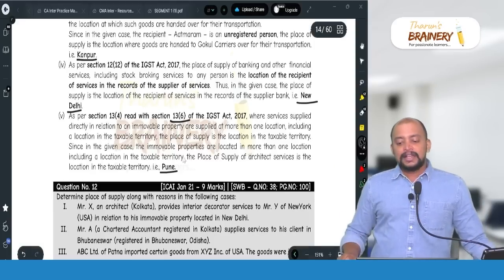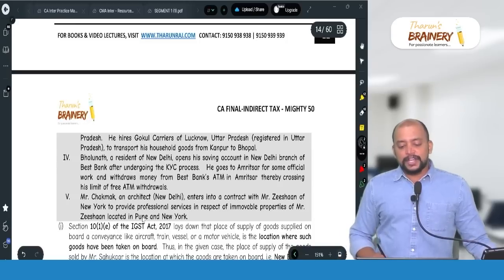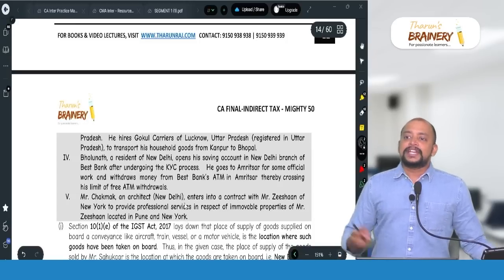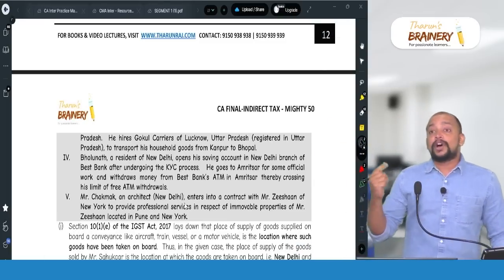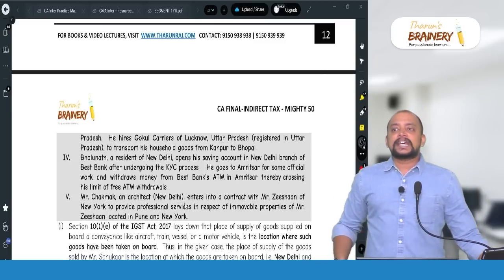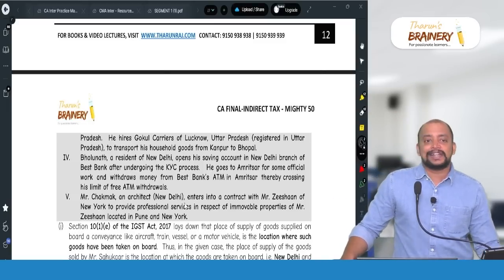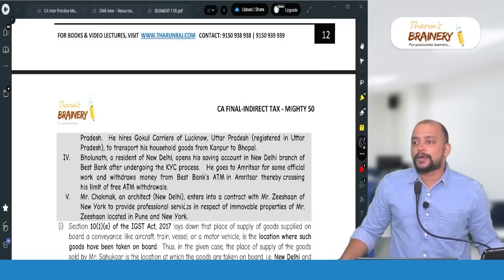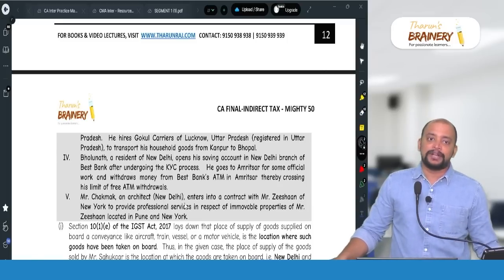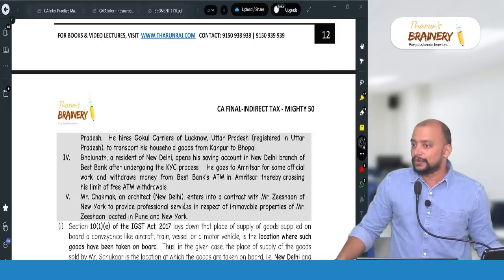We discussed that. And in India again, if it is in Pune, Hyderabad and New York, then what do we need to do? In India, the entire amount should be apportioned between Pune and Hyderabad. In what ratio should it be apportioned? This is service in relation to immovable property other than accommodation and houseboat. Therefore, we need to take the area of the immovable property as the basis of apportionment. Rule 4 of IGST rules.